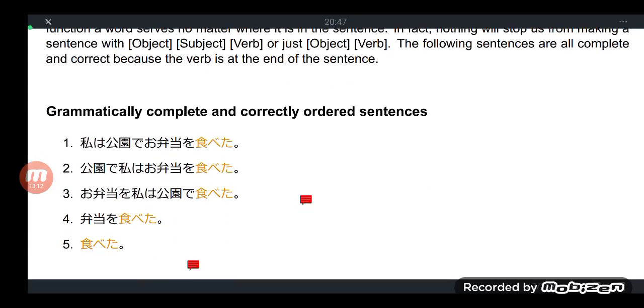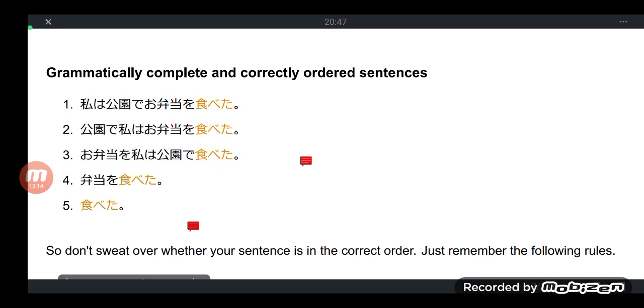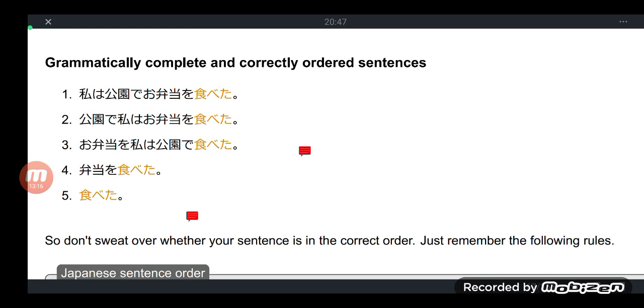Now let's go for some examples here. Minasan, what is example in Japanese? Example sentence is reibun. I will put that in the description box. What is example sentence? Reibun. Okay.